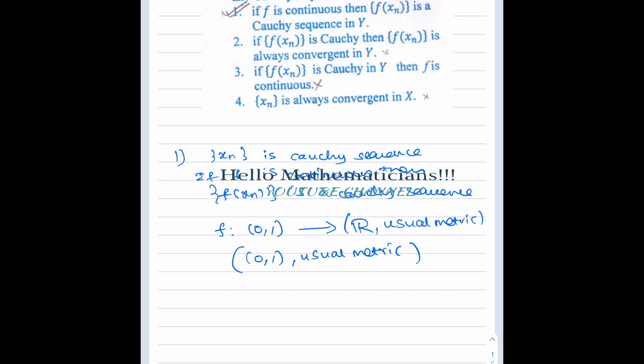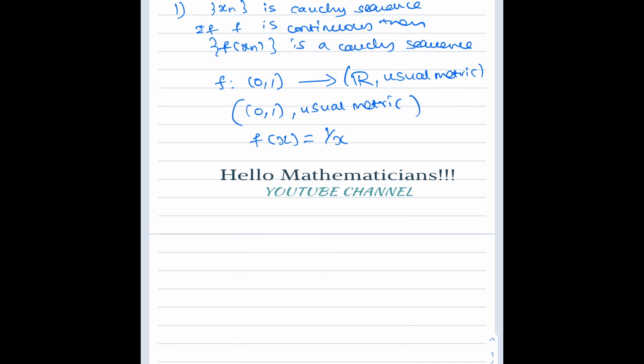Then I define f of x equal to 1 by x. Now we consider the sequence xn equal to 1 by n.